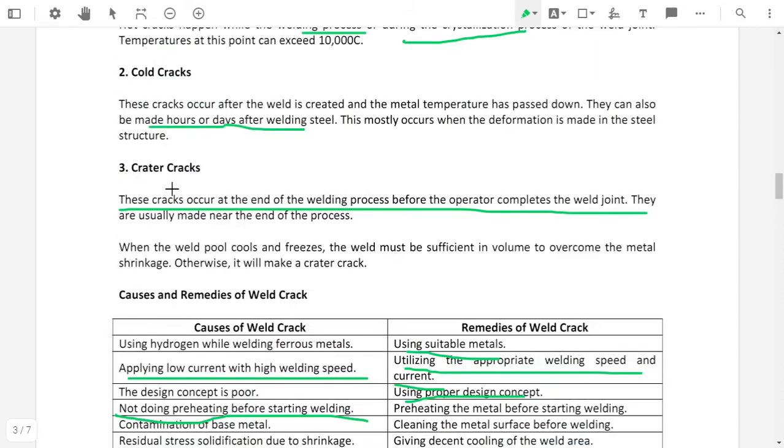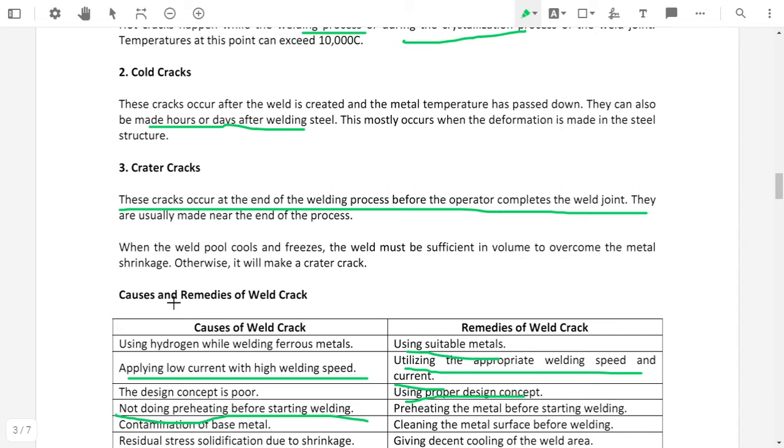See here, the crater crack occurs at the end of the welding procedure before the operator completes the procedure. They are usually made near the end of the procedure. When the weld pool cools and freezes, the weld must be sufficient in volume to overcome the metal shrinkage.